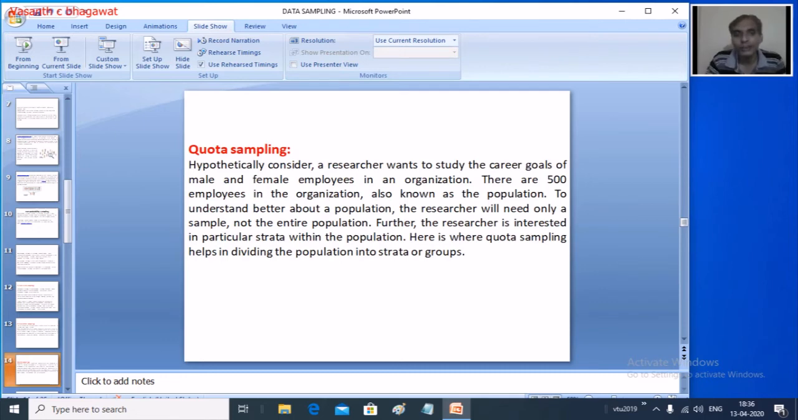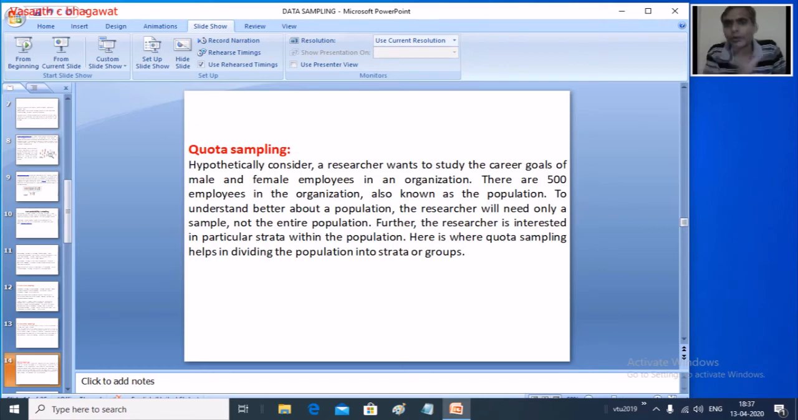Similarly, the third method is called quota sampling. As you know, with the term quota, the analyst wants to study, for example, the entire employees of an organization, and the organization has around 2,000 or 10,000 employees. To understand these employees better, instead of getting samples from all the 10,000 employees, he tries to select a sample, and he is going for a non-probabilistic sampling method.